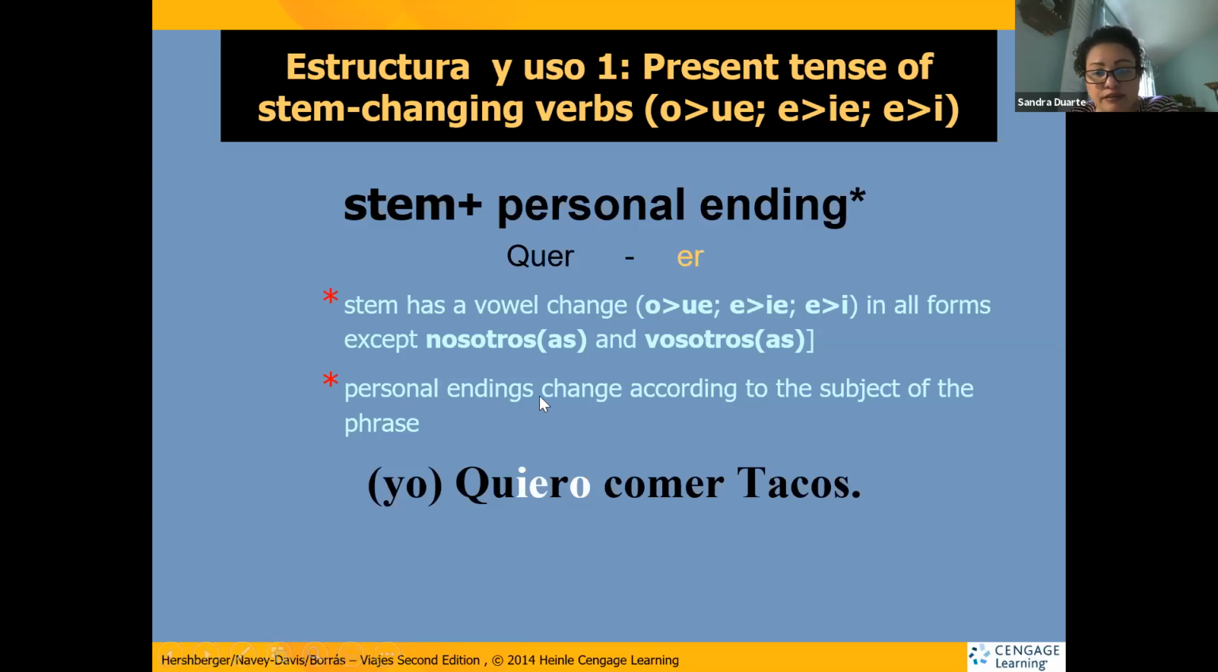The personal endings change according to the subject. I've already mentioned all of the verbs conjugate by dropping the ending AR, ER, or IR. There are only 3 categories of verbs in Spanish, and you drop the ending and then you change to the subject ending, according to the subject. In this case, the subject is yo, and the stem change is quiero. Here's the ending for yo, and the stem change from E to IE: quiero comer tacos.